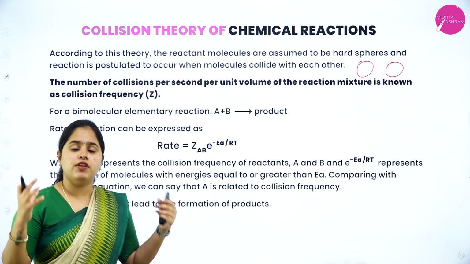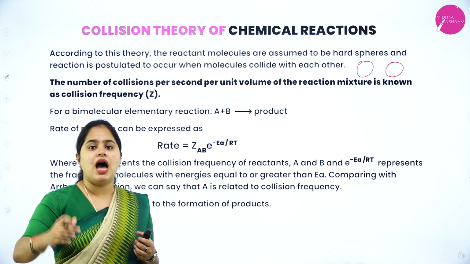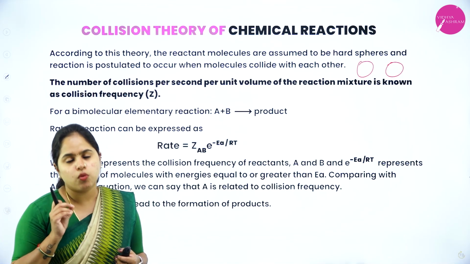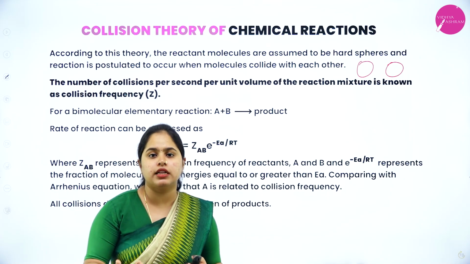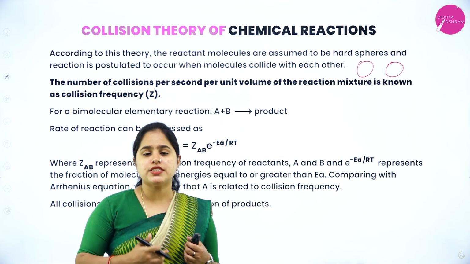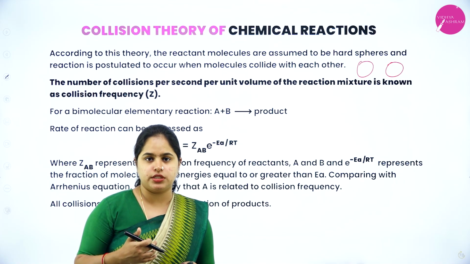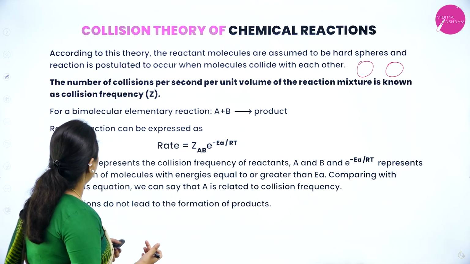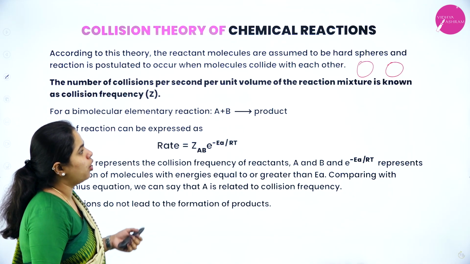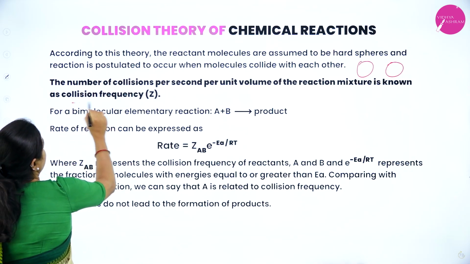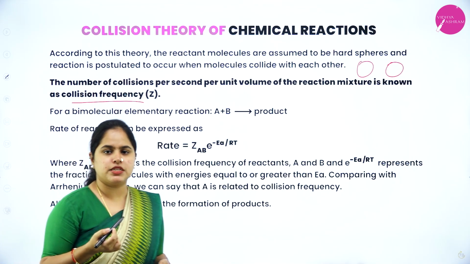The spheres will undergo collision with each other and form the products. What you have to understand is, all the collisions will not result in the formation of product. Once we study the characteristics of the collision theory, we'll understand that. So let's see. The number of collisions per second per unit volume of the reaction mixture is known as collision frequency, which is represented by Z.